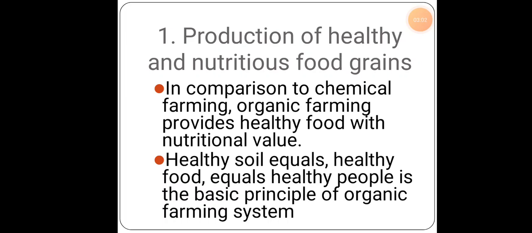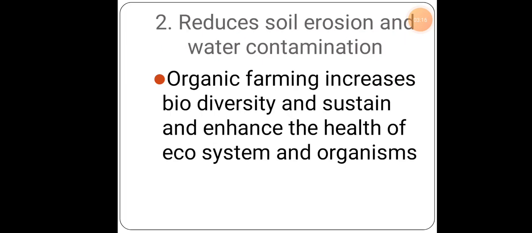We can use organic seeds which are prepared at home, and cow dung which can be used as manure. All these things can be used for the production of healthy and nutritious food grain.